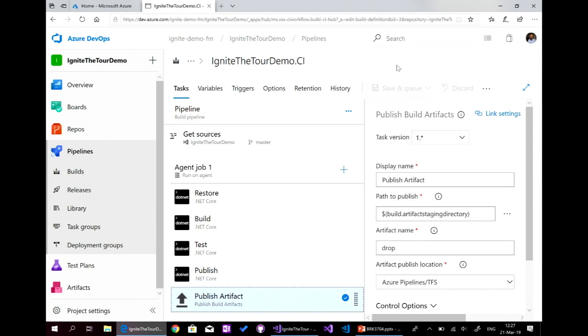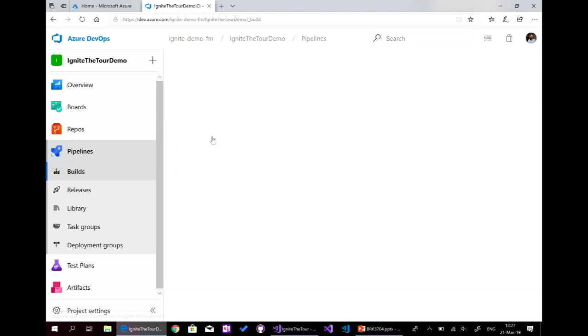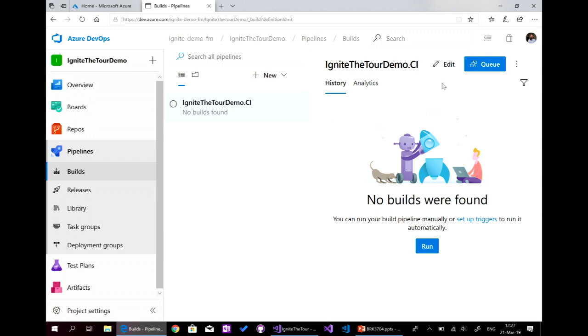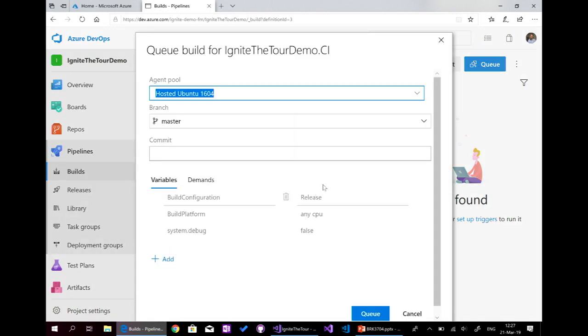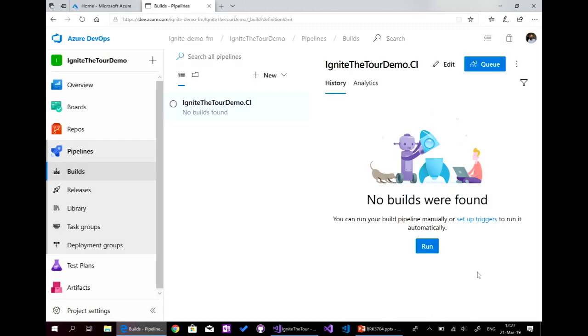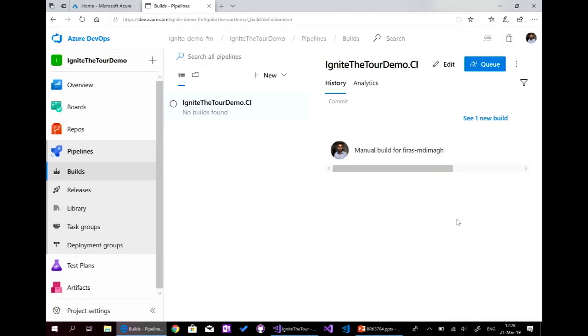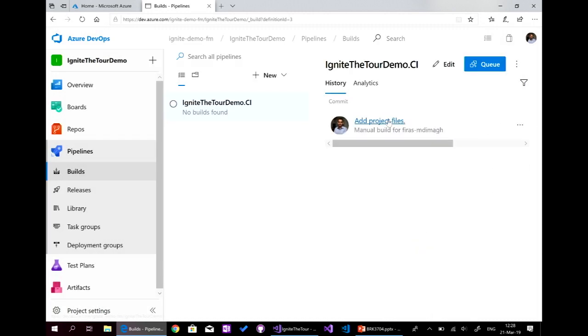So here, our build is ready, and we can see it here, and we can even queue it manually for the first time, for example. And we'll see it running. So here, it will run.